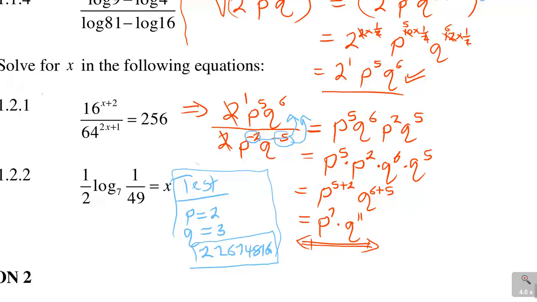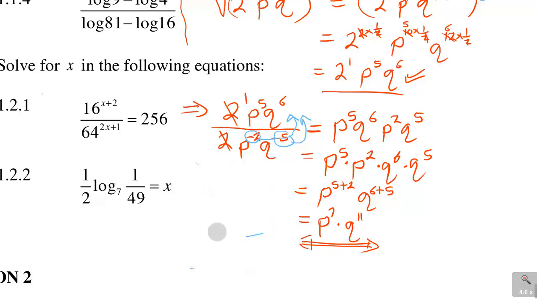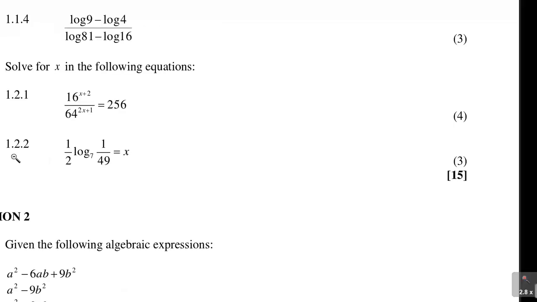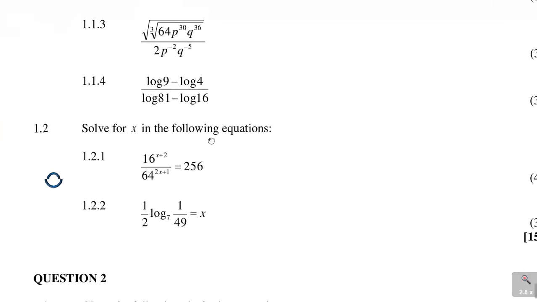You can see that it maintains the same answer I got. It means my simplification of that is correct. So that's what I use when I'm trying to test. I hope this is benefiting you guys, and that you're going to use these strategies as you go on to your maths. All right, let's look at the next one.